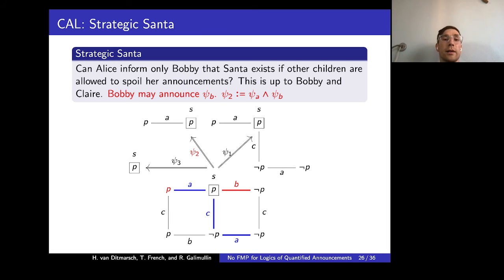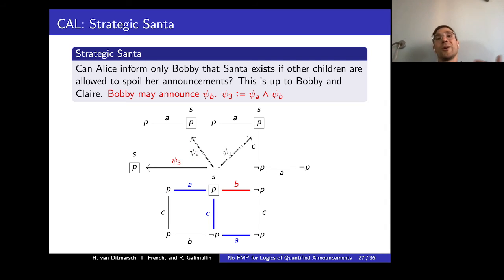And so the resulting updated model will be the intersection of these equivalence classes, which are just two states. And we see that in this model, Claire also knows that Santa does exist, which basically means that Alice failed to reach her target epistemic goal because Bobby spoiled it.